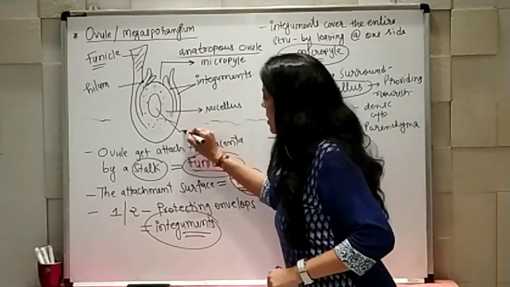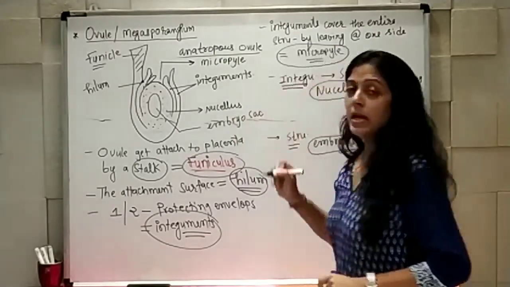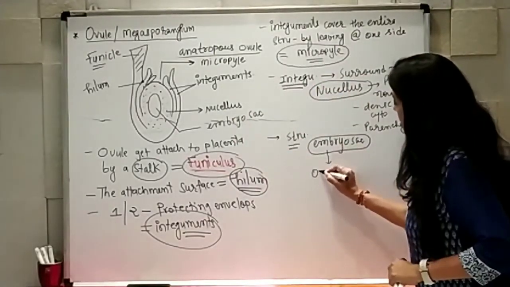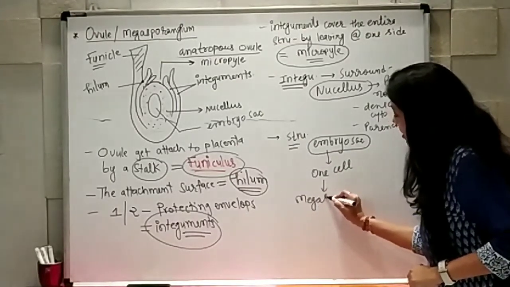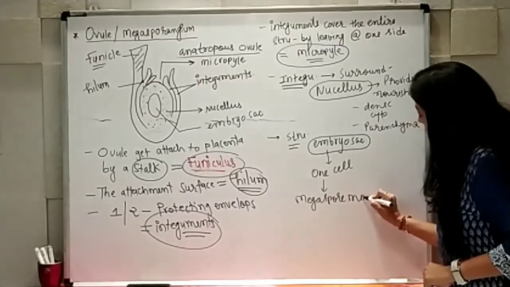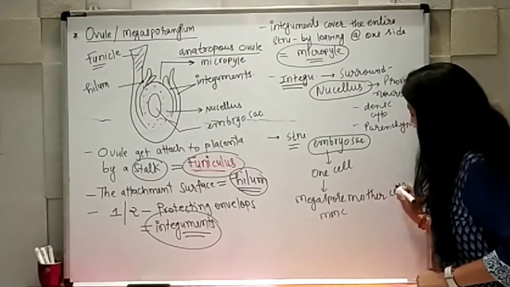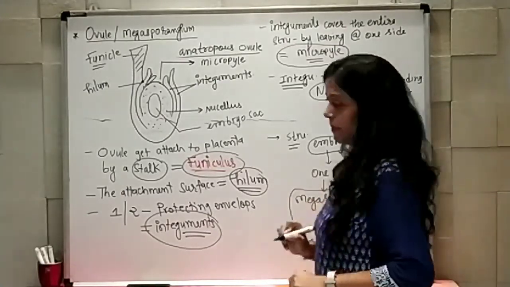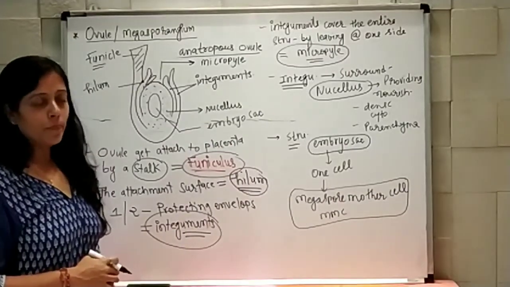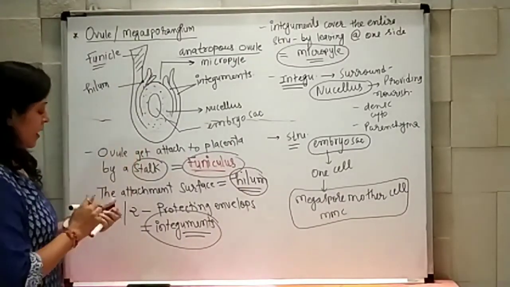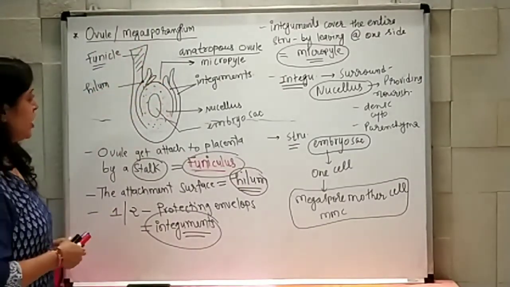So this structure is known as embryo sac, having one cell known as megaspore mother cell, or rather I can write MMC, megaspore mother cell. So this is the structure where, again I am repeating, the entire ovule is known as megasporangium.